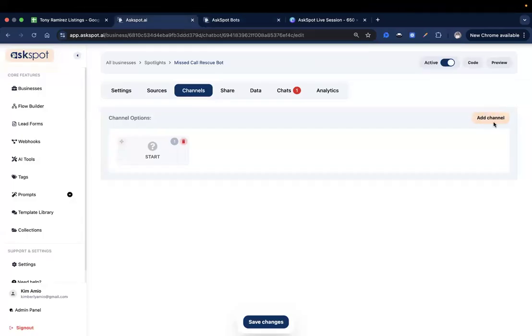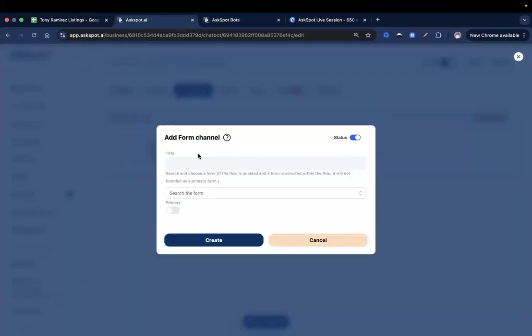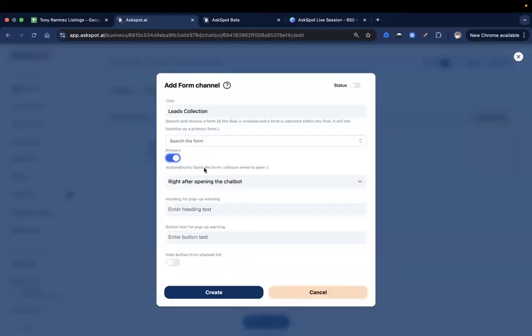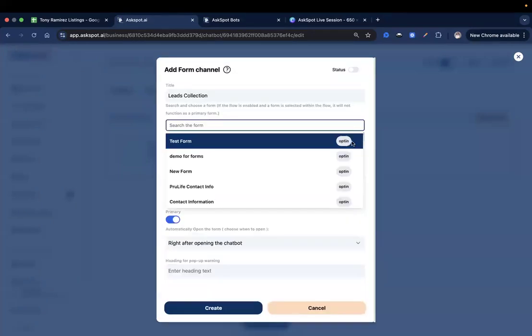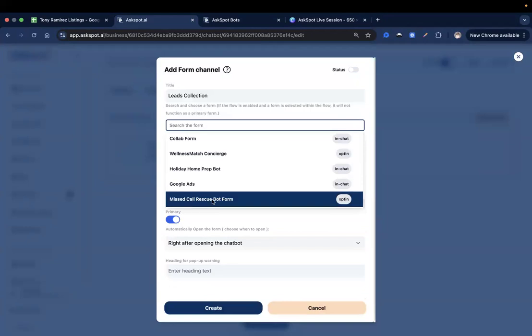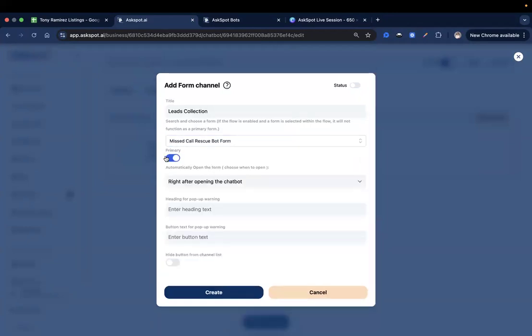So add channel over here and then add form. And then let's just make sure to select leads collection. They will not see this. We will toggle this off, but we will set it as primary. So I named it the missed call rescue bot form. Basically, it's collecting their name, their email, and their phone number.